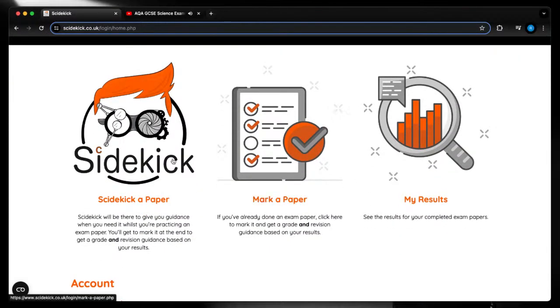So if you go into your members area, there are 2 things you can do, and I'm going to show you very quickly. First thing is what I call sidekick a paper. I'm going to sidekick a paper today. I know it's scary sometimes when you think, oh, I just don't feel ready to do a paper yet. I want to do some more revision. Sidekick enables you to start doing papers sooner and with more confidence, because here's why.